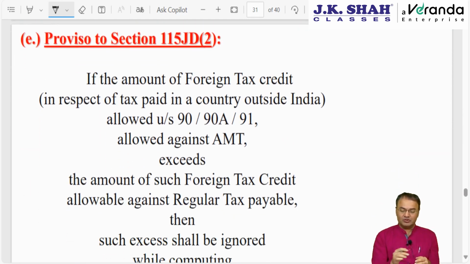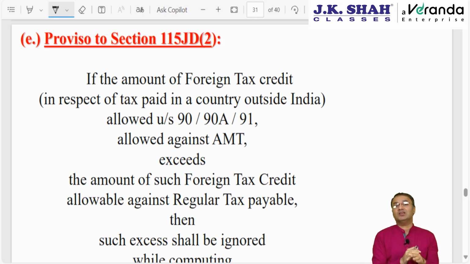Okay, then the proviso. If you recollect, in the minimum alternate tax chapter, the way we had discussed foreign tax credit, FTC, the same concept applies here also. In the MAT chapter, MAT versus normal tax; here it is AMT versus regular tax. Whichever is higher is the amount payable.